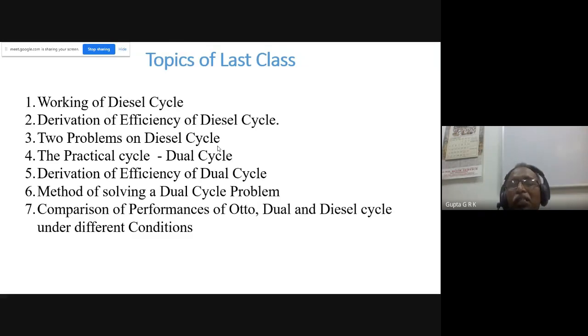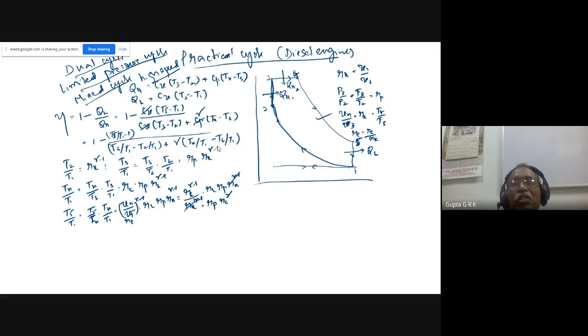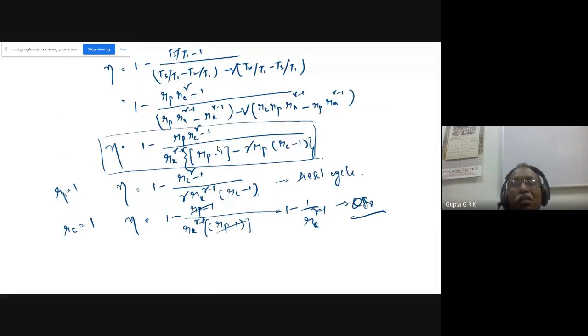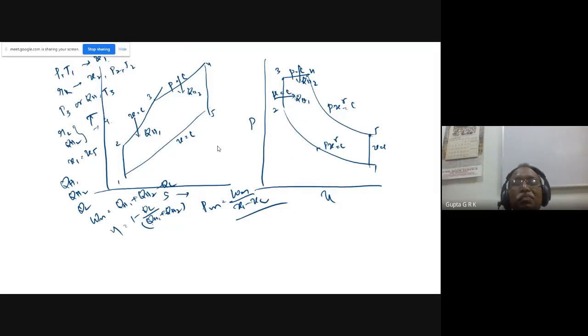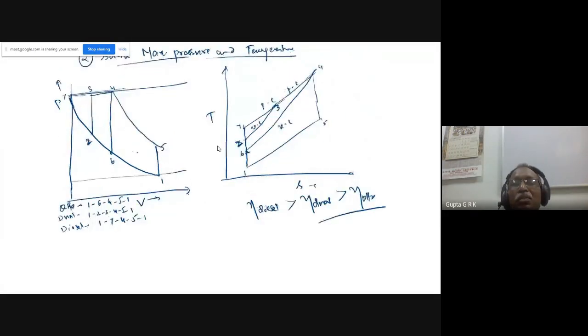Because in the diesel cycle I can go for more pressure and temperature up to the maximum limits, and I can have a very large compression ratio, practically diesel engines are more efficient compared to petrol engines. If you compare again through PV and TS diagrams all the cycles for a given maximum pressure and temperature, you can see the diesel cycle is more efficient, dual comes in between, and the Otto cycle has less efficiency. These are the things we discussed in the last class. I am just showing what we have done. This is the dual cycle, and we have compared them.